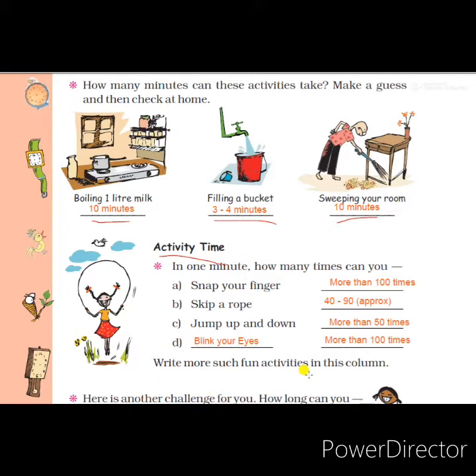So this is a very funny activity, blinking our eyes. So I wrote that activity, blink your eyes. I practically did it more than 100 times. That means within 1 minute we can do it more than 100 times. So students, these answers also you should complete in your textbook.